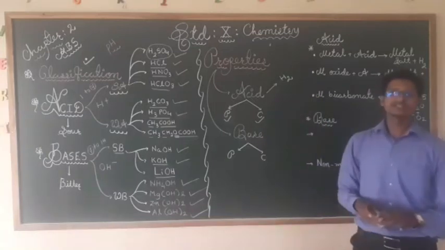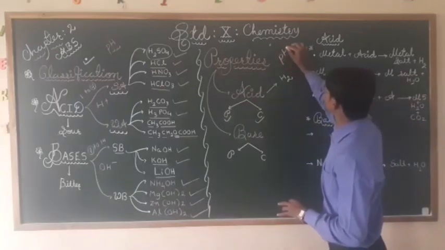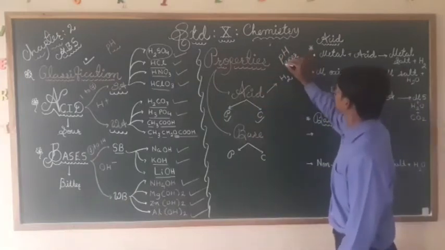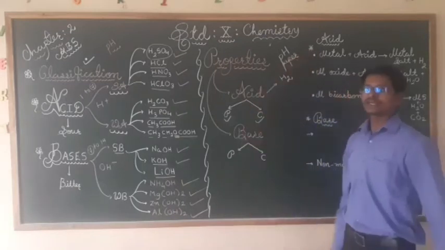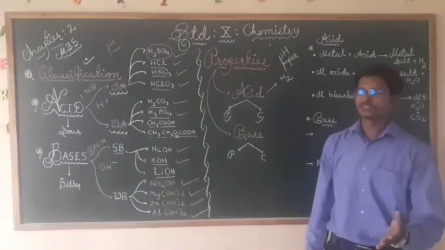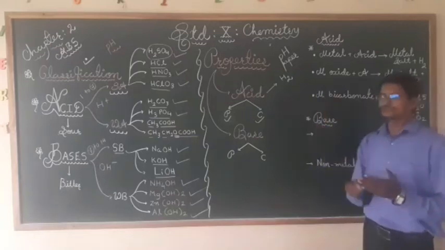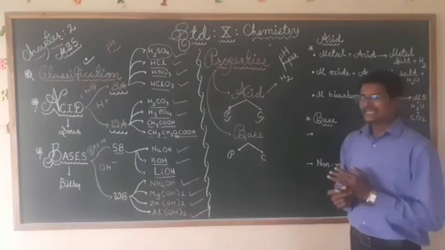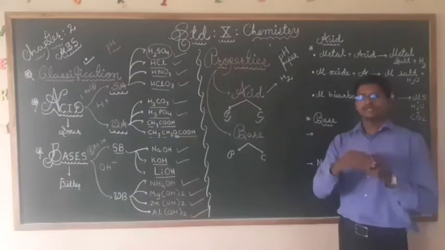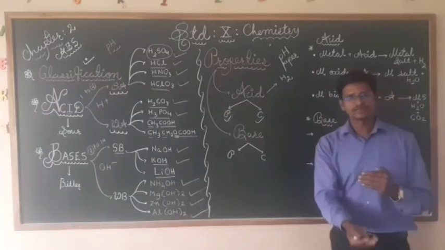And for that we are using universal indicator, if you know that, pH paper. We are using pH paper to find out whether the given solution is acidic or basic. In that also, if you see in your textbook, the pH level of each and every substance is given. Milk has a pH level, and blood also has a pH level.